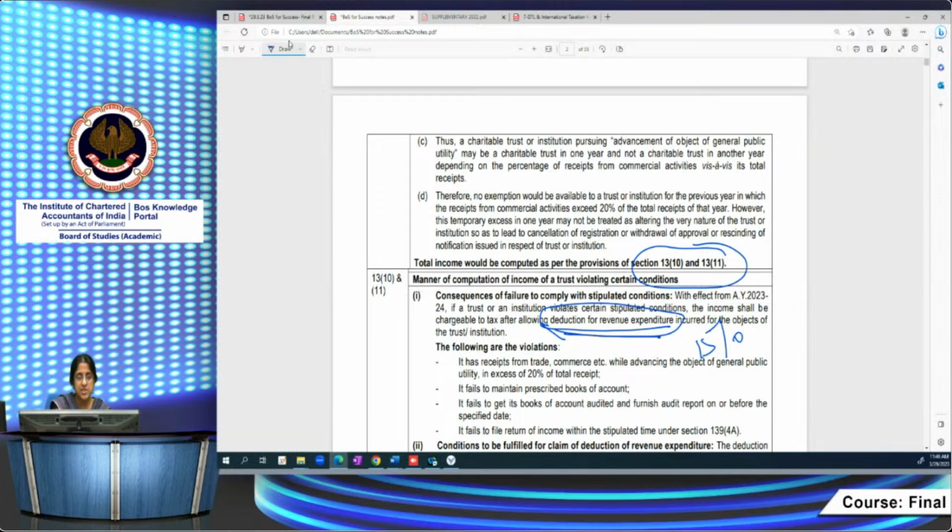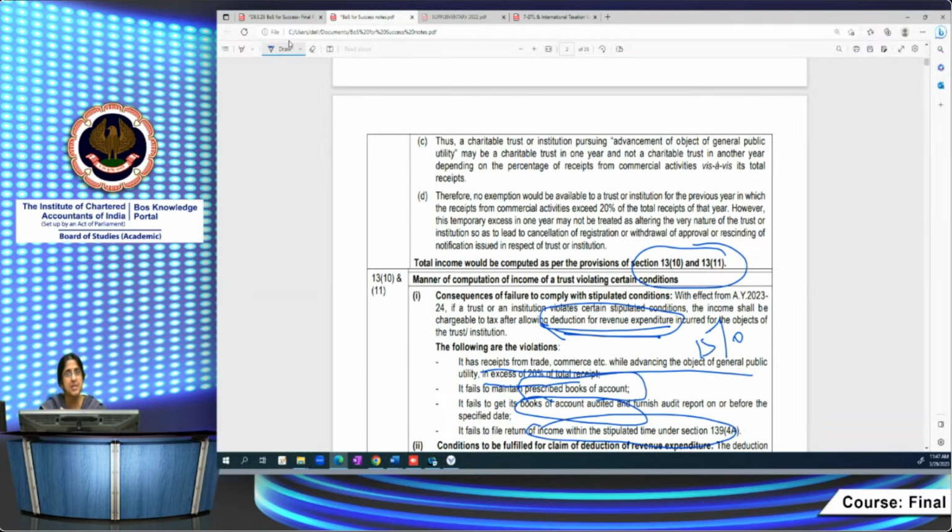Now, what are the violations? One is that it has receipts from trade and commerce while advancing an object of general public utility in excess of 20% of the total receipts. Another violation is failure to maintain the prescribed books of accounts, whatever books of accounts have been prescribed, or failure to get the books of accounts audited and furnish the audit report. That also is a violation. Then it fails to file the return of income within the stipulated time under 139(4A). All these four are violations. Having excess of 20% of total receipts applies only where a trust has an object of general public utility.